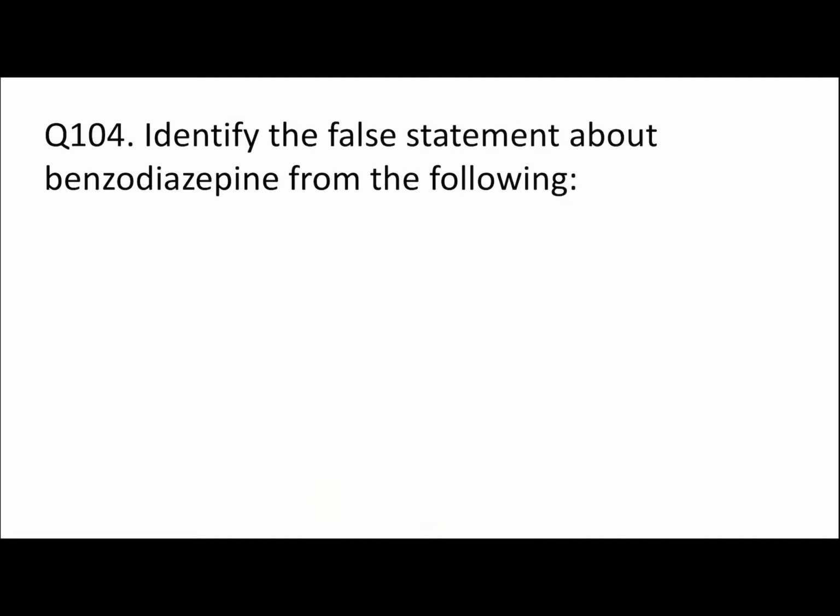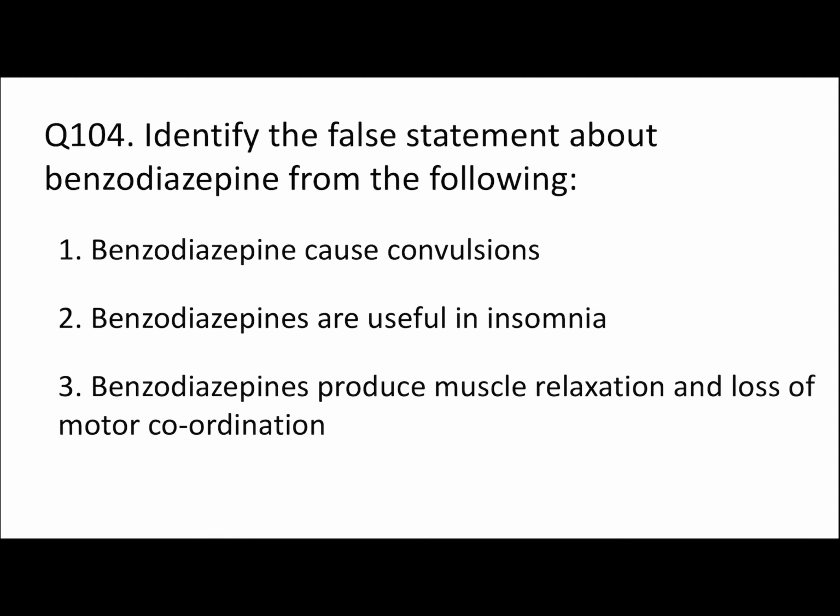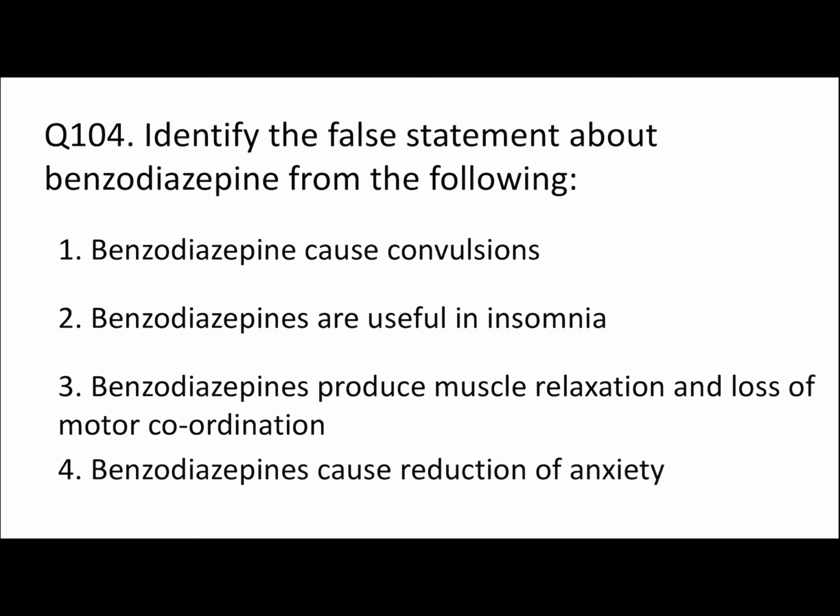Next, 104. Identify the false statement about benzodiazepine from the following. We have to identify which one is false. Benzodiazepines cause convulsions. Benzodiazepines are useful in insomnia. Benzodiazepines produce muscle relaxation and loss of motor coordination. Or benzodiazepines cause reduction of anxiety. Here look at option 1. Actually, benzodiazepines can cause convulsions, but only as a withdrawal effect.